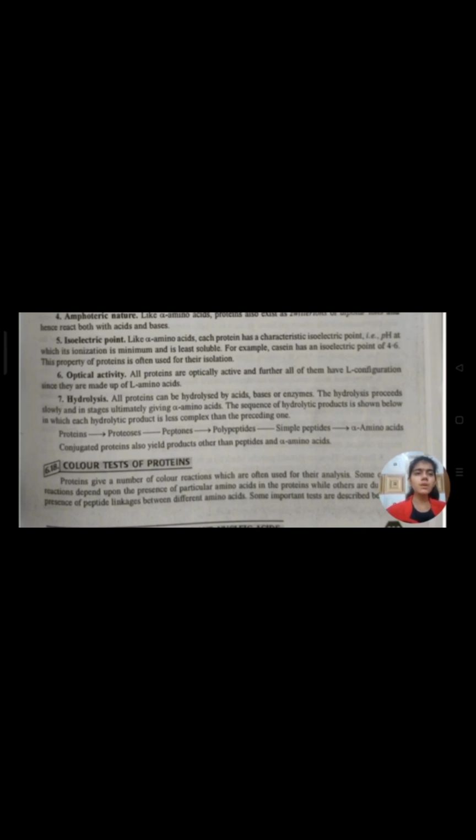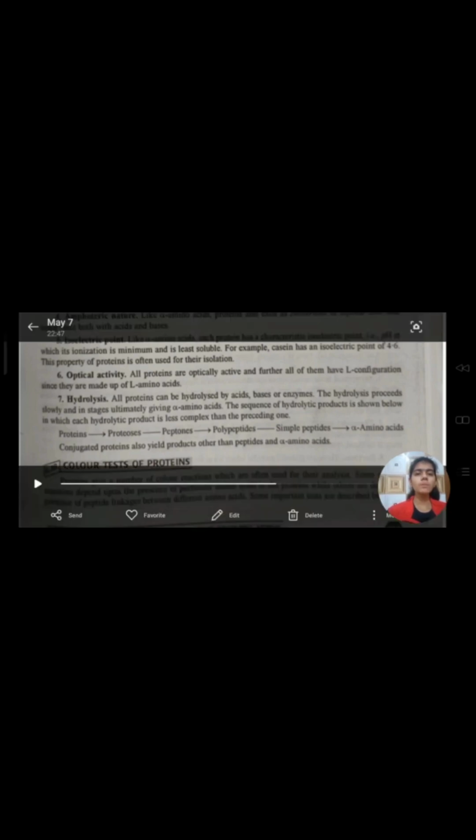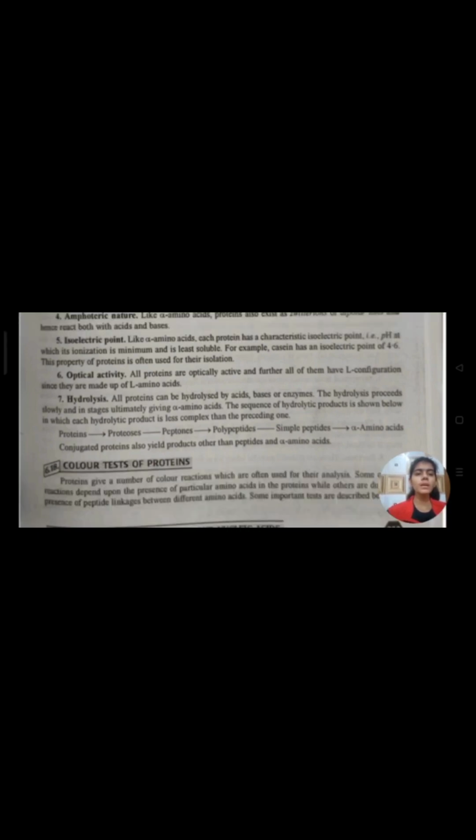The sequence of hydrolytic products is shown below, in which each hydrolytic product is less complex than the preceding one. Proteins to proteoses, proteoses to peptones, and peptones to polypeptides, then to simple peptides, and then finally alpha amino acids. Conjugated proteins also yield products other than peptides and alpha amino acids.